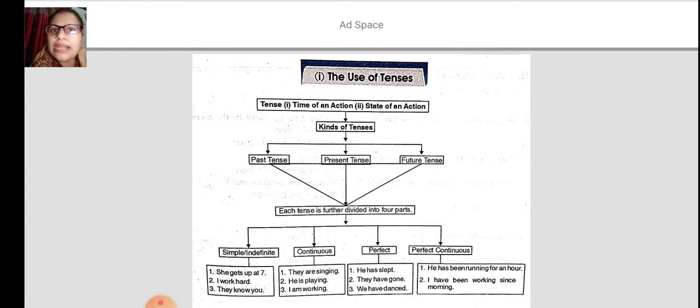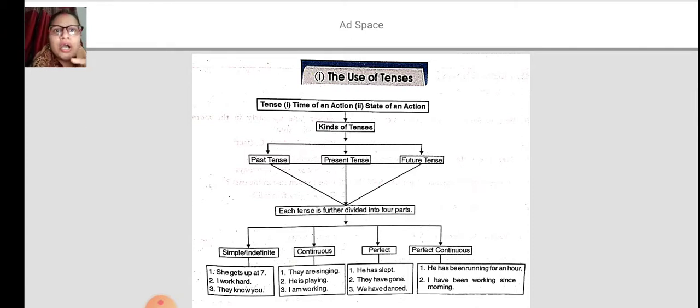Tenses are divided into three parts: past tense, present tense, and future tense. And now past, present, and future are each divided into four more parts: simple, which we also call indefinite, continuous, perfect, and perfect continuous. These parts are similar in each tense. Some examples are given to help you understand simple present tense, continuous, perfect, and perfect continuous tense. Hope this chart is clear to you. I request every one of you to note down this chart in your copy, because while writing you will remember everything.